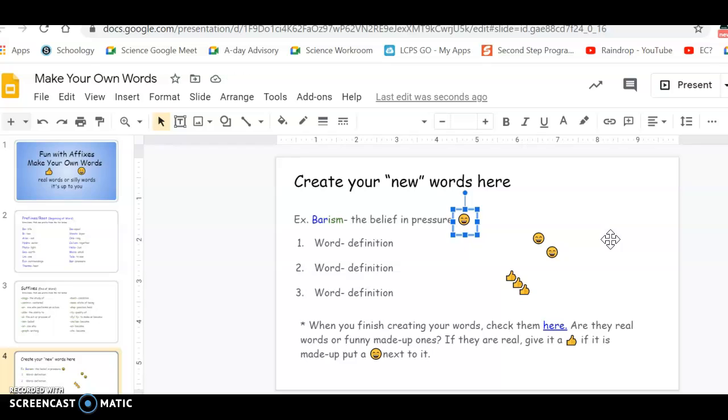If it was a real word, like photosynthesis is a real word, maybe I made that up, I would drag one of the thumbs up over it. Once you're finished, let me know, I'll check, and then you'll be finished with class. But wait until you see the statement in the chat bar saying that you are finished. Thank you.